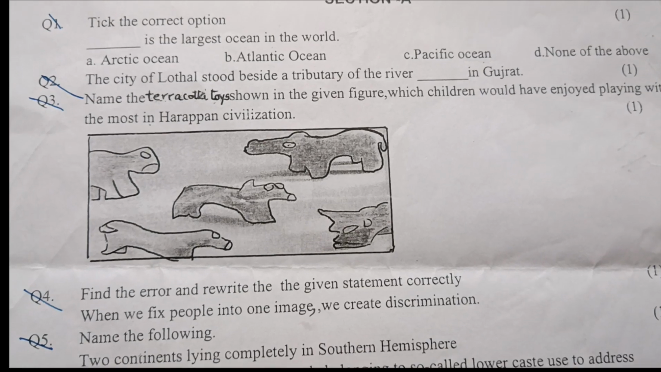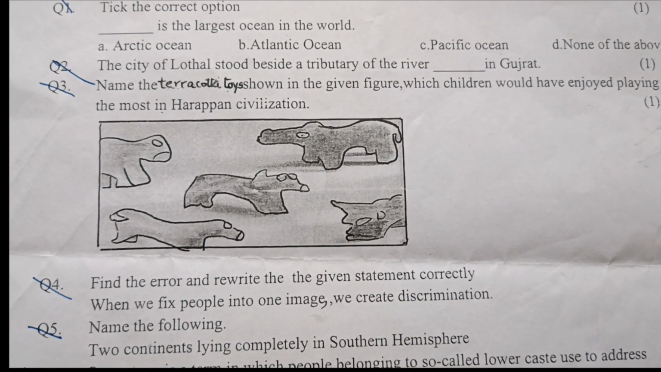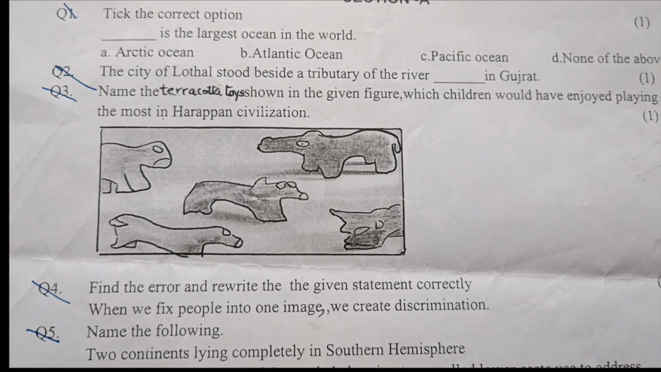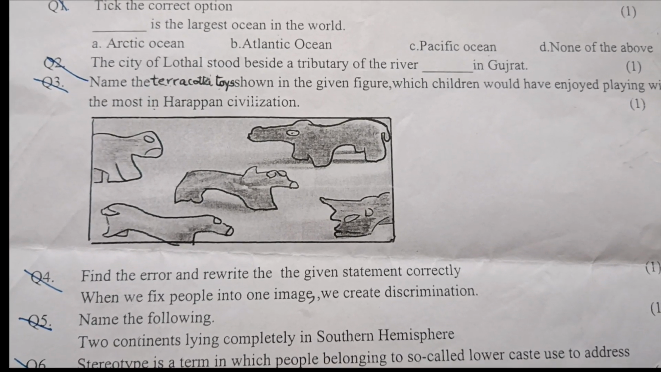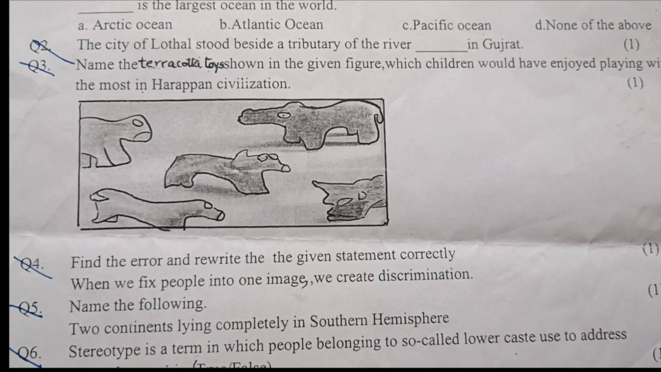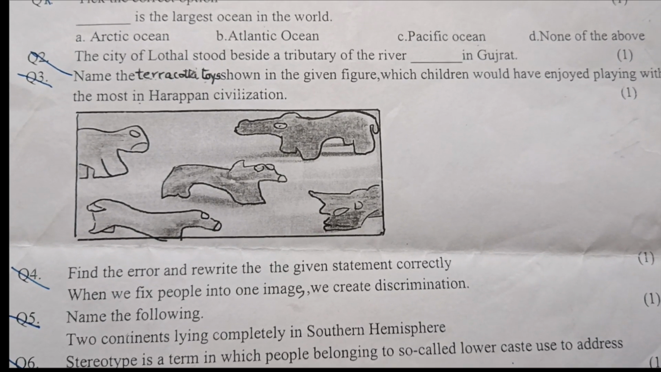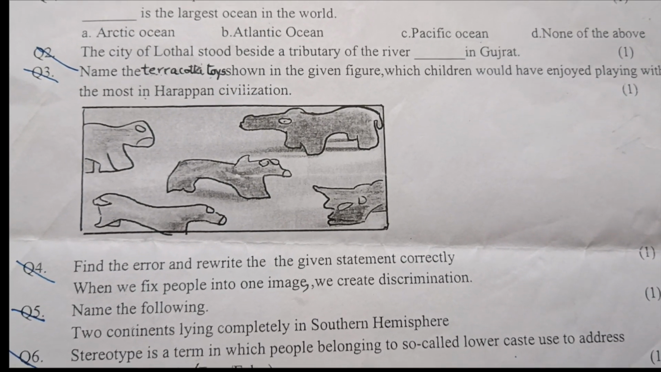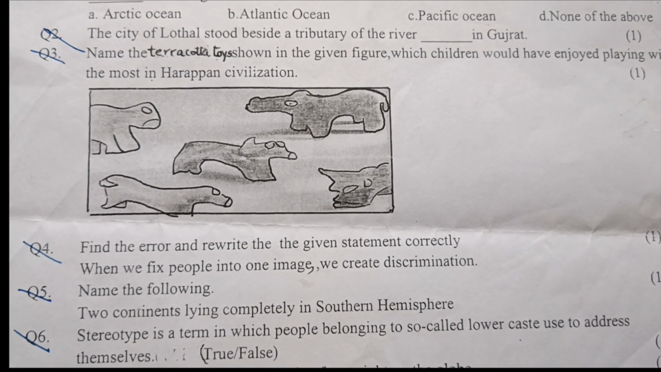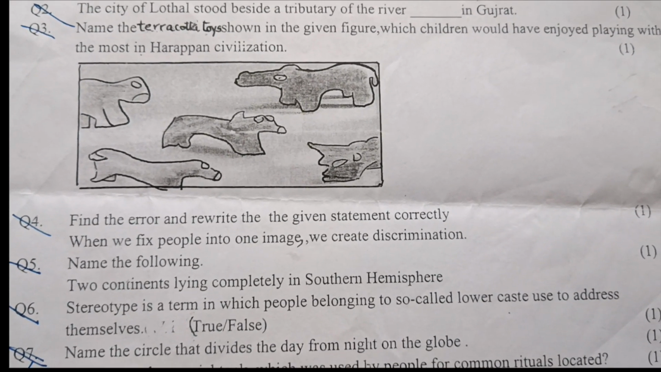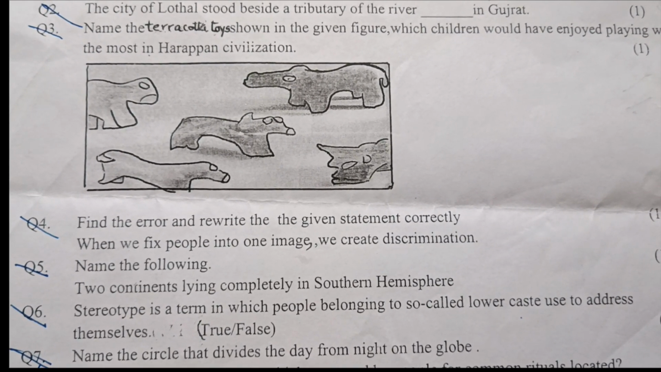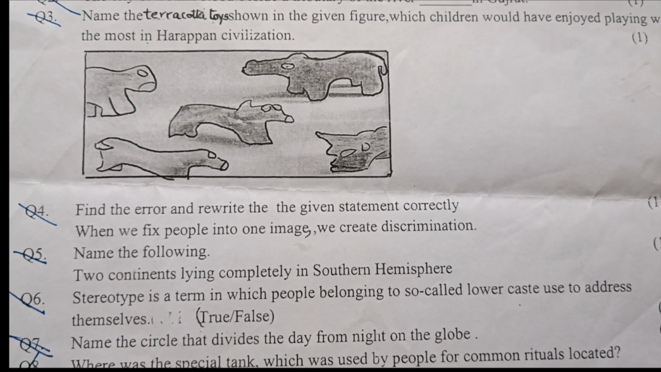Number 5. Name the following 2 continents lying completely in the southern hemisphere. Next question. Stereotype is a term in which people belonging to so-called lower caste used to address themselves. Is it true or false? Question number 7. Name the circle that divides the day from night on the globe.